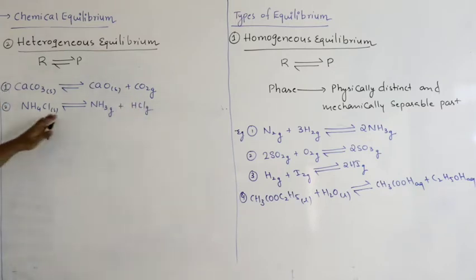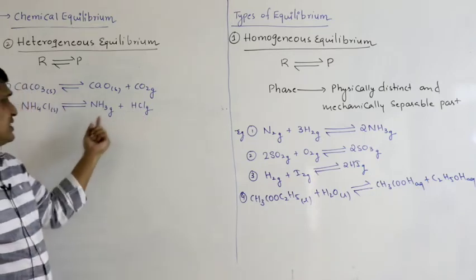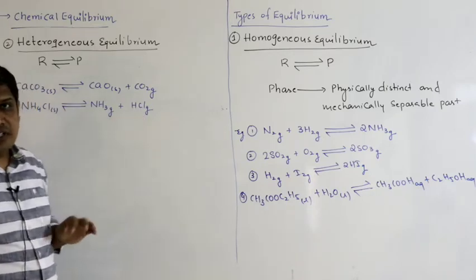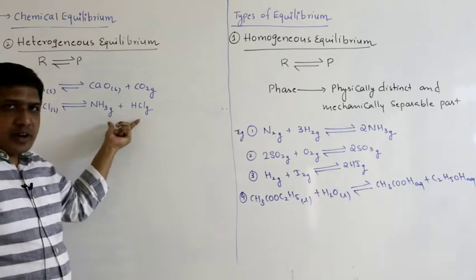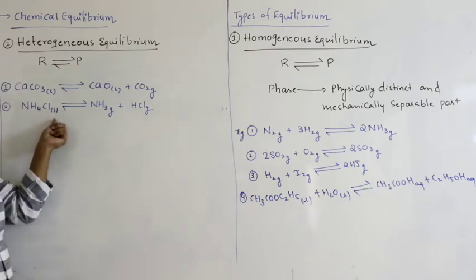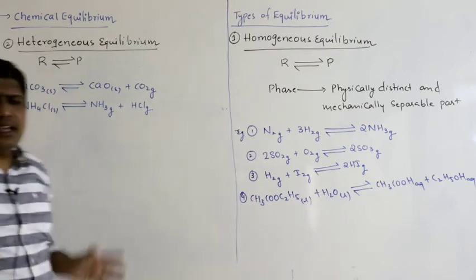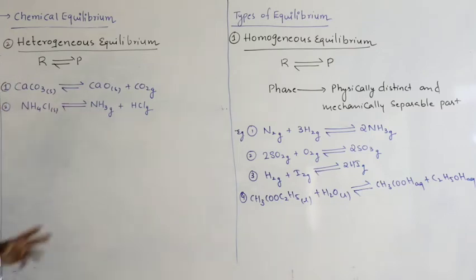Ammonium chloride, this is solid, gives ammonia gas and HCl gas. Gas and gas, they will intermix, no doubt about it. So here you will get only one phase. What is the product phase? Gas phase. But the reactant is solid. Solid and gas can be easily separated. Therefore, the reactants and products are present in two phases. Hence, it comes under heterogeneous equilibrium.